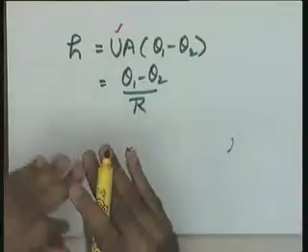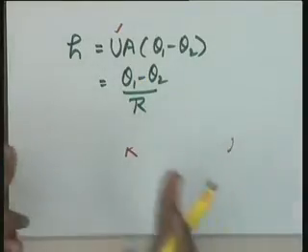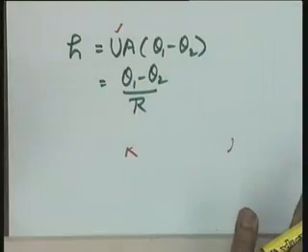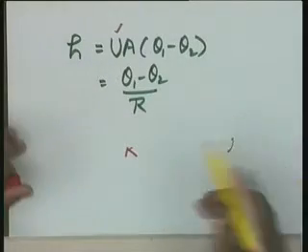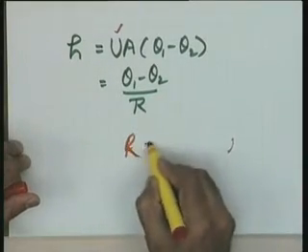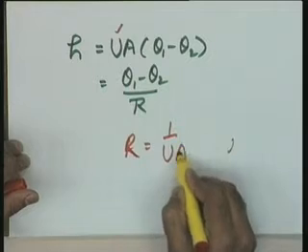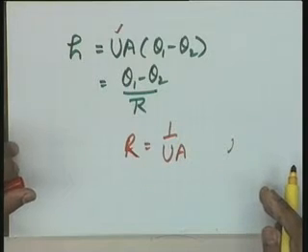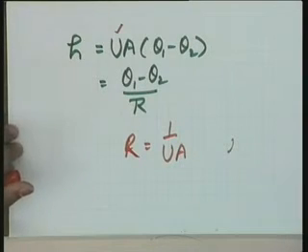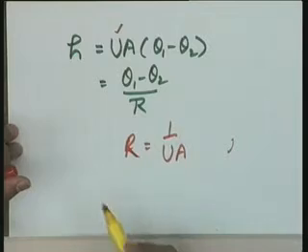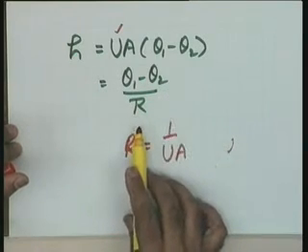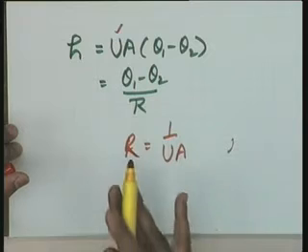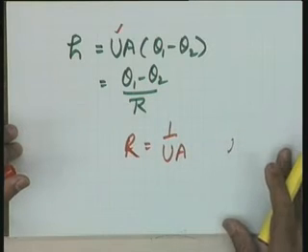U is the film coefficient at the solid liquid interface. A is the surface area of contact, and I am now taking R equal to 1 by UA, the convective heat transfer resistance. So, the basic equation now becomes H equal to theta 1 minus theta 2 divided by R whenever the convective process is going on.